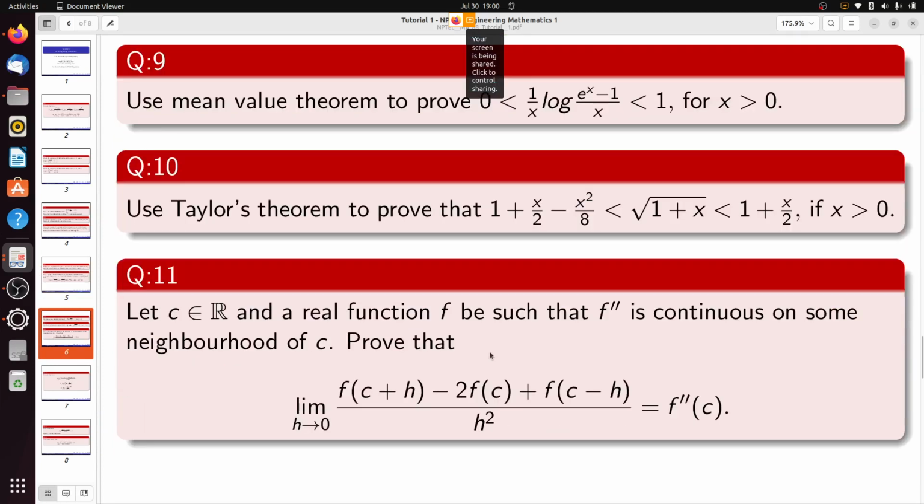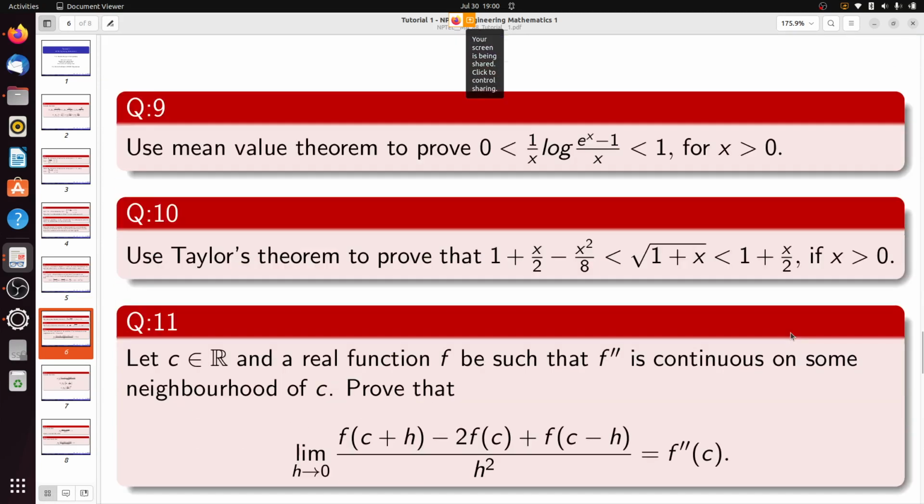Question number 9, 10 and 11 are direct applications of the mean value theorem. Question number 9 says that you have to use the mean value theorem to prove 0 less than 1 by x less than log of e power x minus 1 by x less than 1 for x greater than 0. This question I will not solve, it will be your home task. I will prove question number 10.